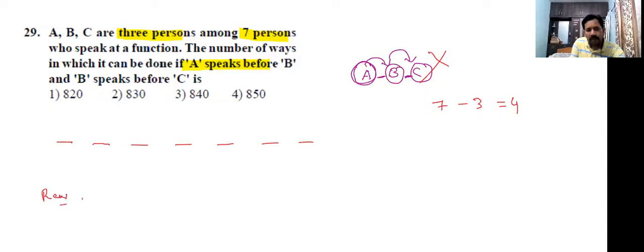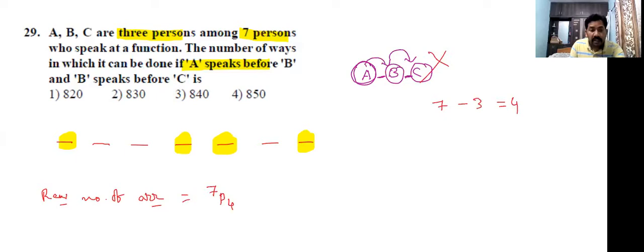Now the required number of arrangements: those four persons can be arranged in seven places, 7p4. After filling the four places, first here one place, this is second, this is third, and this is fourth, those seven places are filled with four persons.